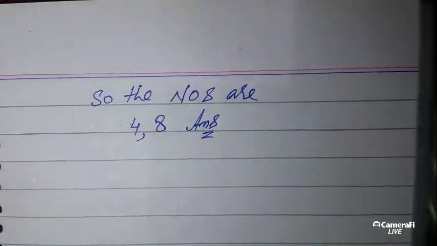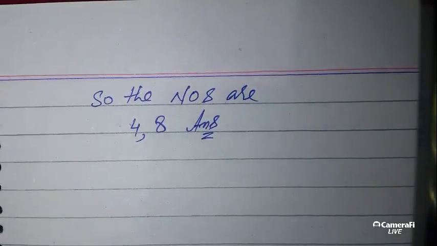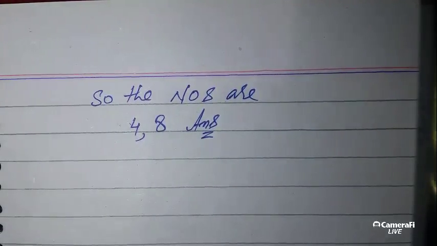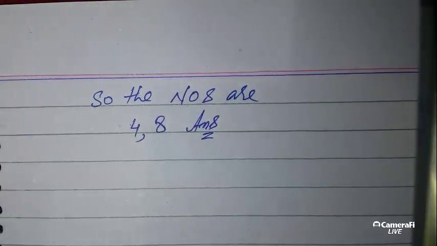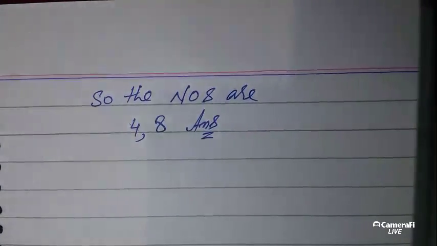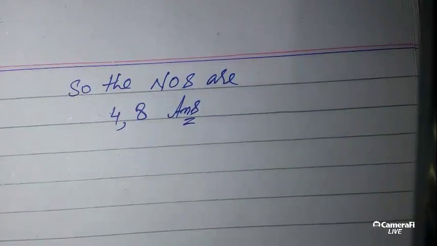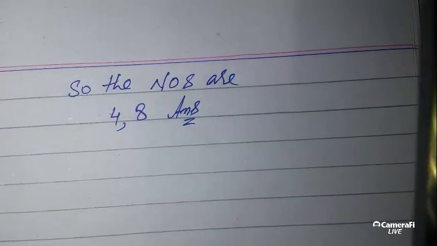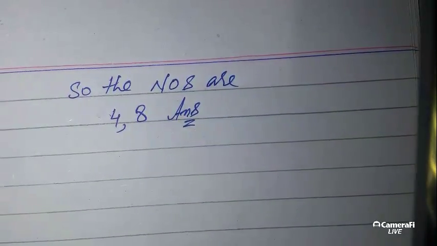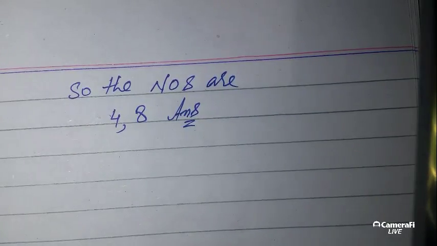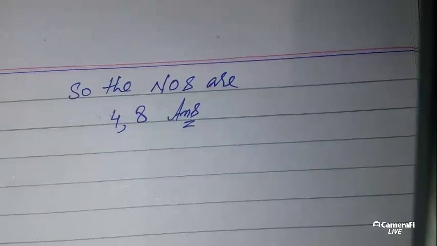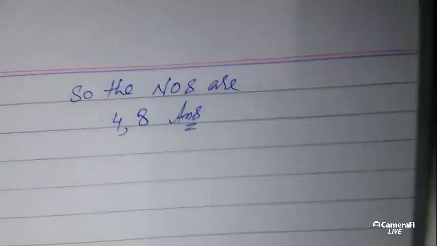And with this we come to the end of this exercise. Inshallah, in the next lecture I'm going to start a new chapter, which is matrices and determinants, unit 6. In that chapter we are going to study first of all the introduction of matrices, types of matrices, addition and subtraction of matrices, multiplication of matrices, multiplicative inverse of a matrix, and solution of simultaneous linear equations. So these are the topics of the next chapter.